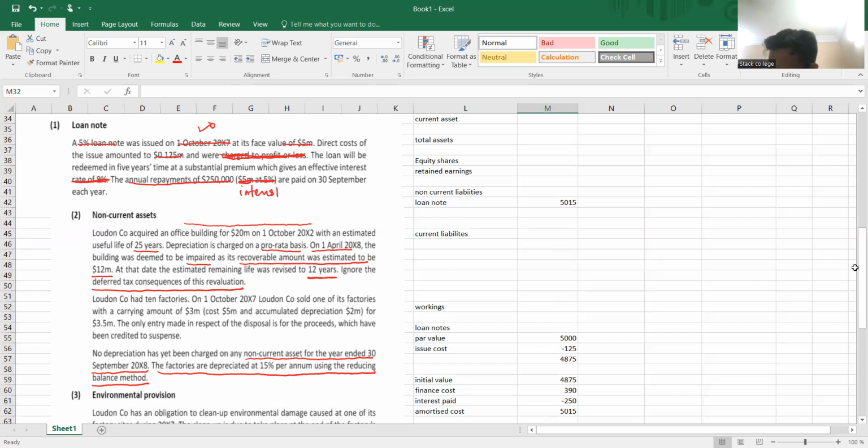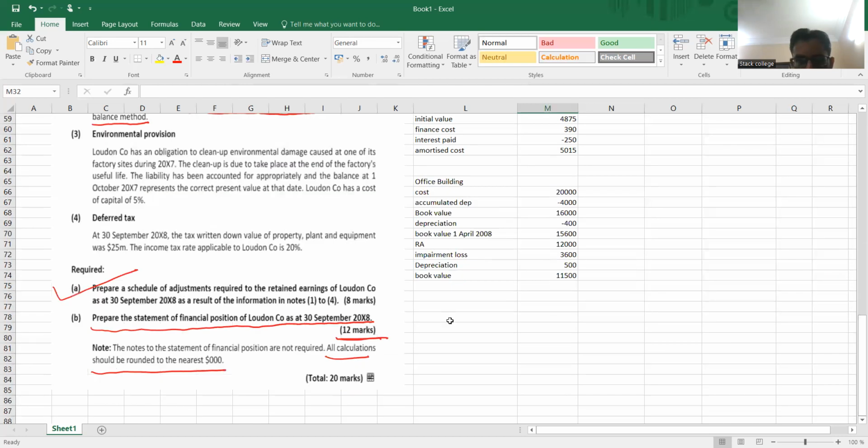Now see how we can do this. First of all, disposal of factory, gain or loss. So here, let me work out the factory. So disposal of factory, disposal.